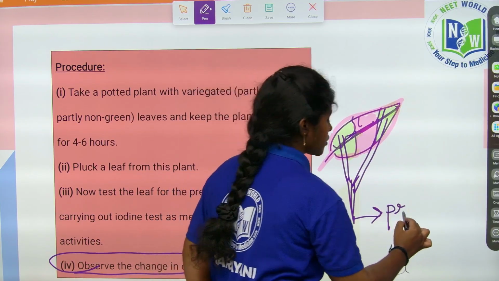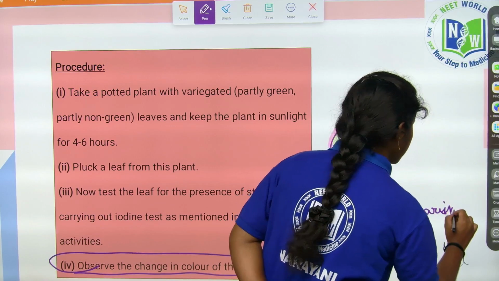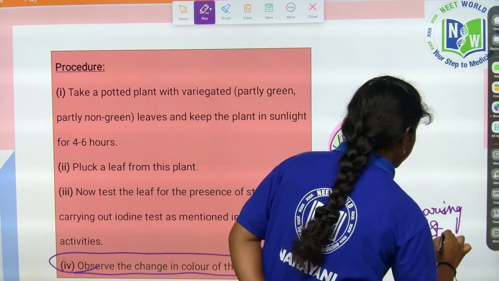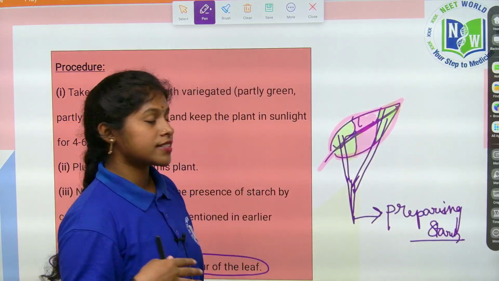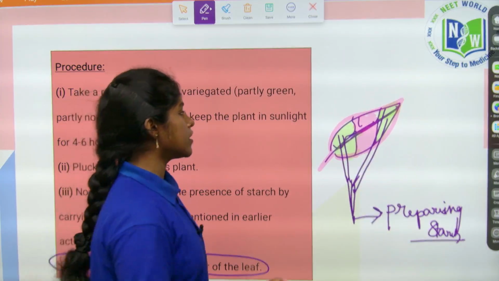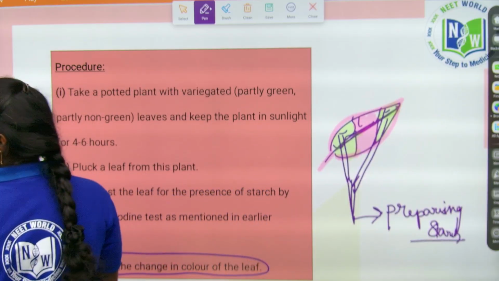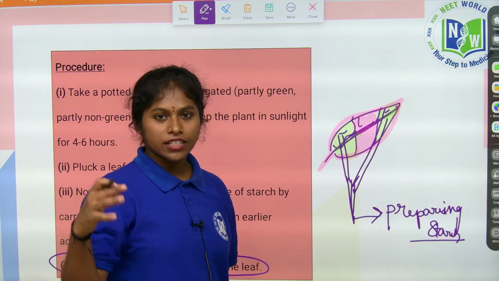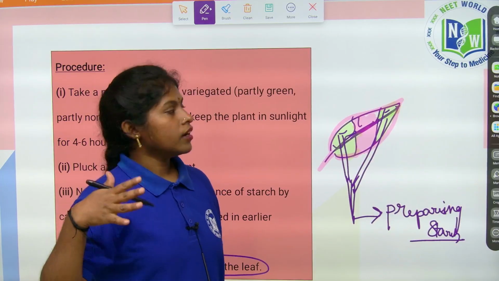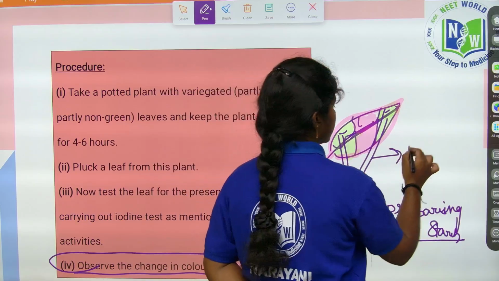preparing the starch. So when it is preparing the starch, by adding the iodine solution, which parts turn into blue, black color, children? Whatever the green part is there will create the blue, black color by adding this iodine solution. The starch has amylose, which reacts with the iodine and produces the blue, black color.